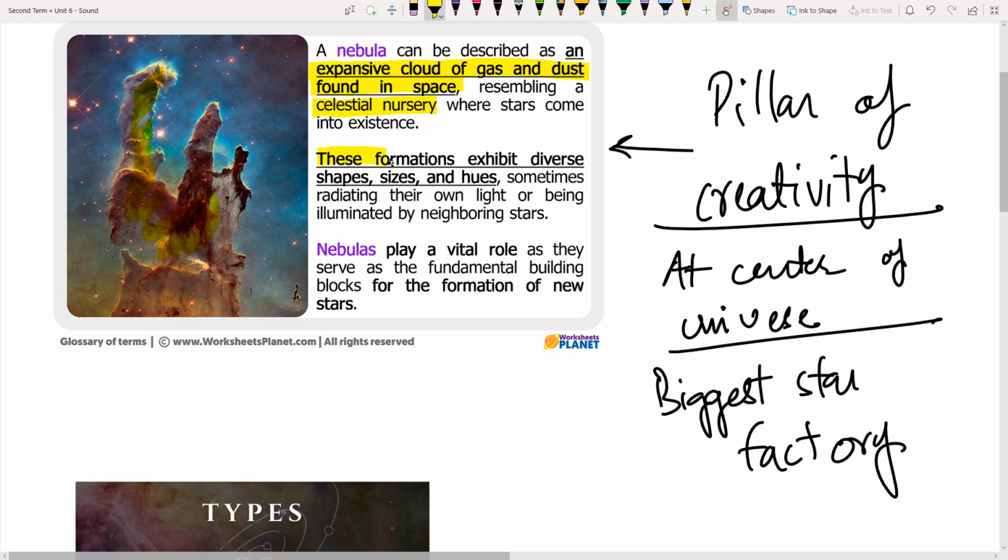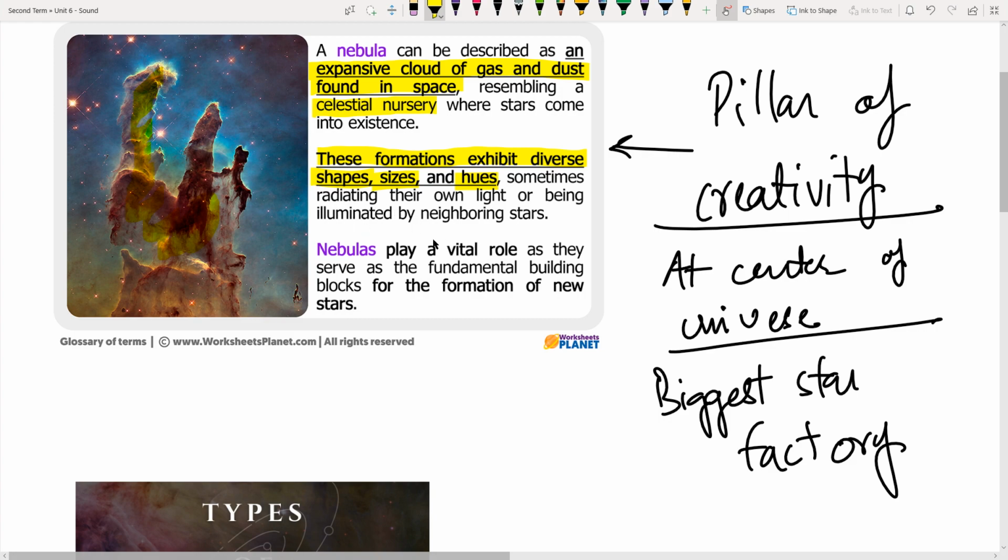These formations exhibit diverse shapes, sizes, and hues. Hues mean colors, so different gases represent different colors. And sometimes they have their own light, because they are creating stars, so definitely they glow very bright.